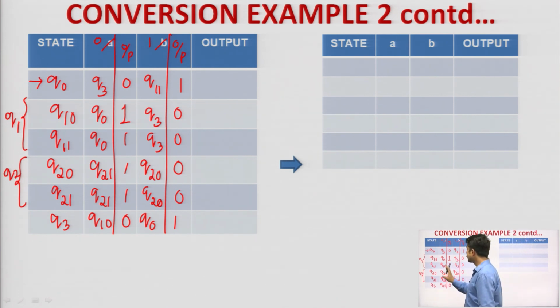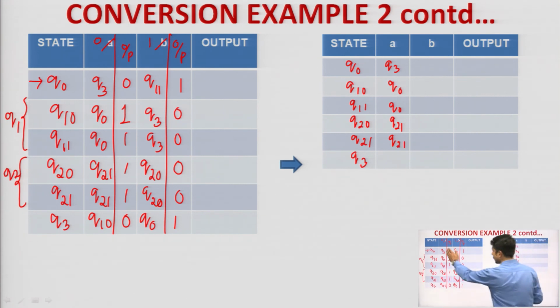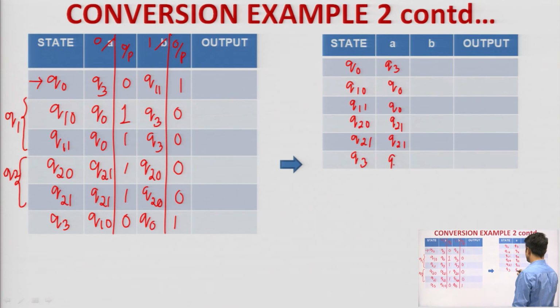Now, how to write down the final table? Just omit these output alphabets and simply write down q0, q10, q11, q20, q21 and then q3. So, here it will be q3, q0, q0, q21. Just simply write down the states, no need for the outputs. Then q10.